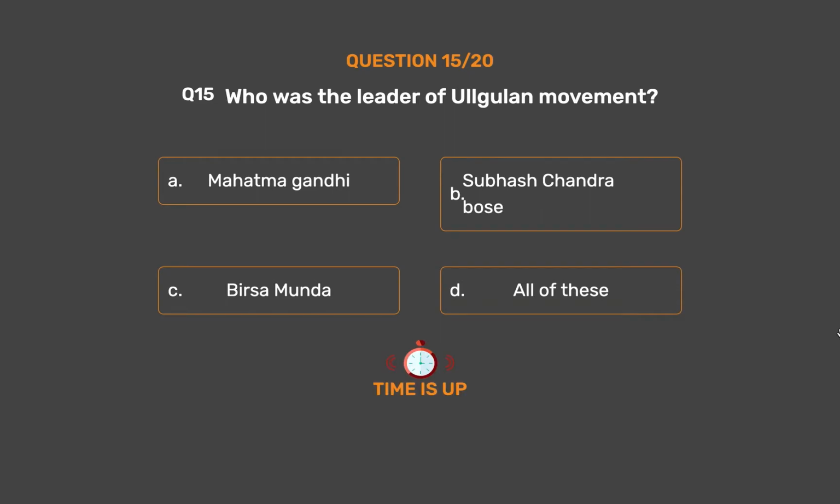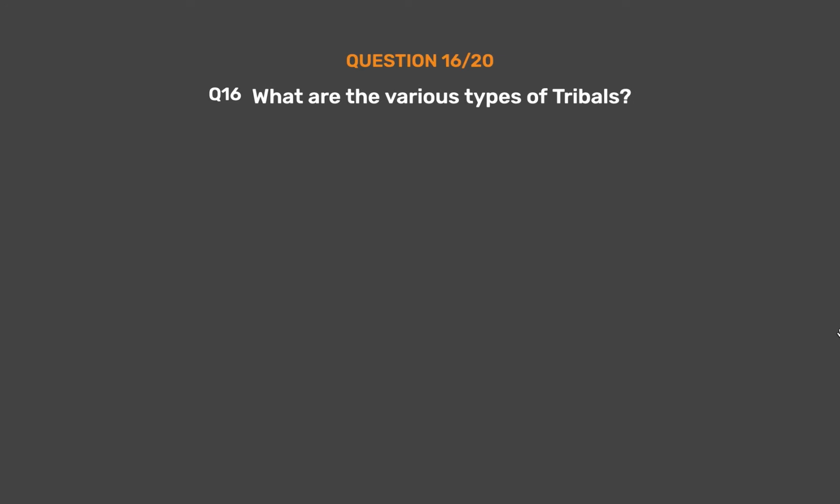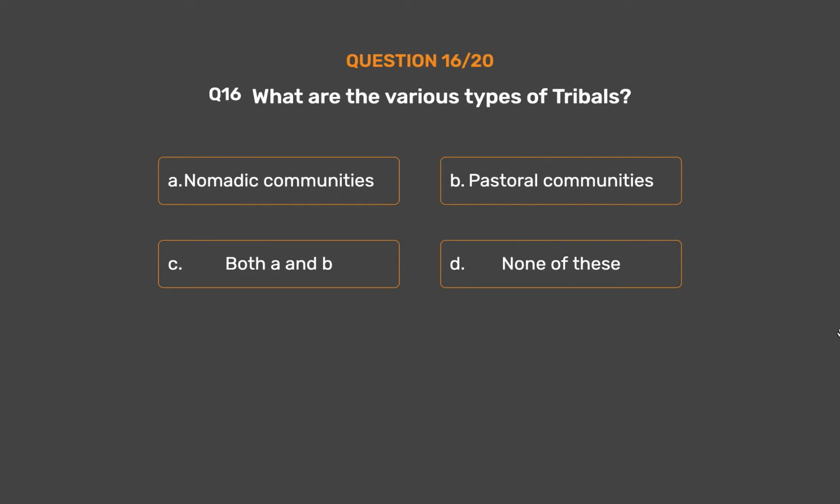The correct answer is Option C. Birsa Munda. Gulen movement was led by Birsa Munda. Question number 16. What are the various types of tribals? Option A. Nomadic communities. Option B. Pastoral communities. Option C. Both A and B. Option D. None of these.